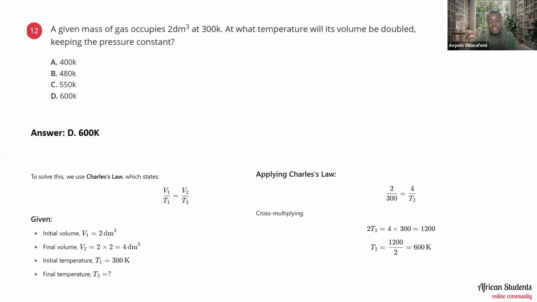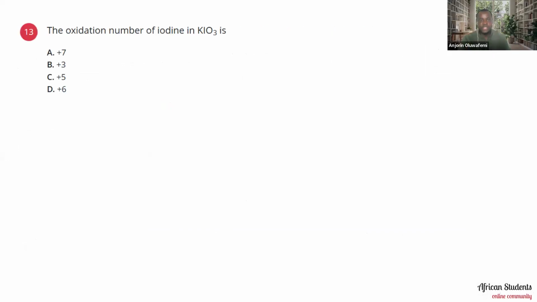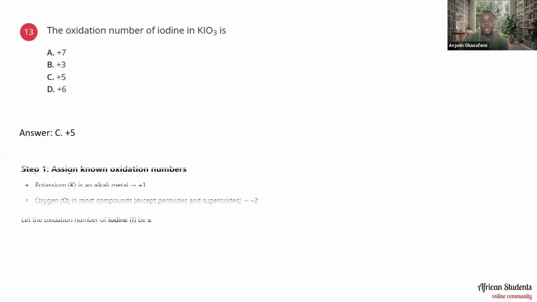So the next question is the 13th question, which says that the oxidation number of iodine in KIO3 is plus 7, plus 3, plus 5, or plus 6? We'll work it out now. The answer is plus 5. And how do we arrive at that?